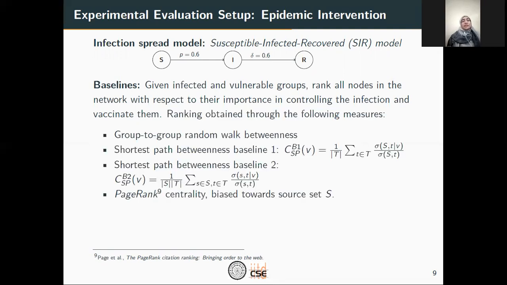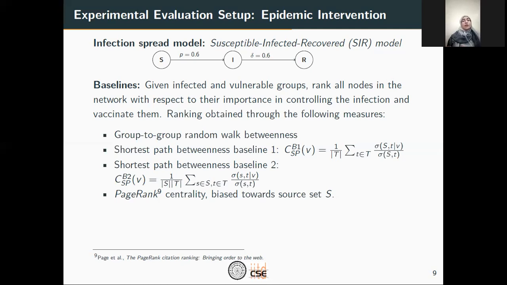We can obtain these rankings from different measures. First is our proposed group-to-group random walk betweenness. Second is our first baseline based on shortest path betweenness, wherein we consider the source group as one set and measure the number of shortest paths between the source set and a given target node that pass through the vertex V, divided by the total number of all such possible shortest paths.